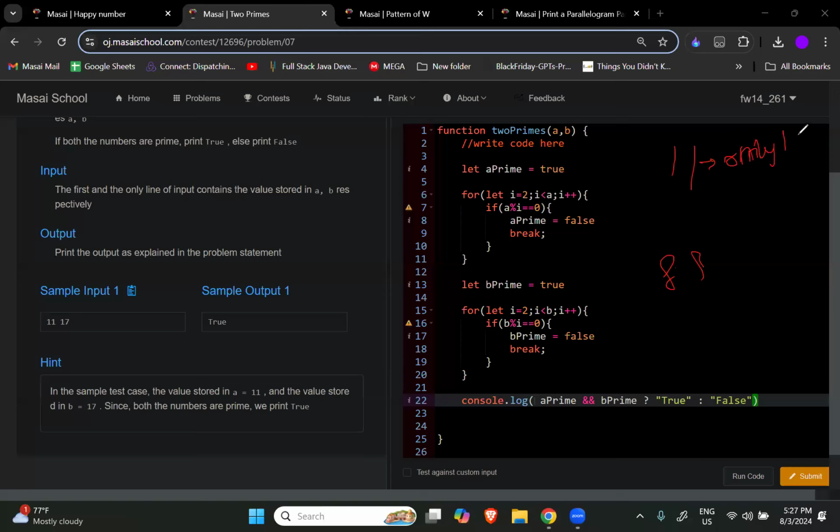Only one true is needed, then it will move ahead. The opposite, both need to be true. So, right, both need to be true. Very good guys. See, so if aPrime is true and bPrime is also true, then only true. If either of the two is false, then false. Isn't it great? Right?